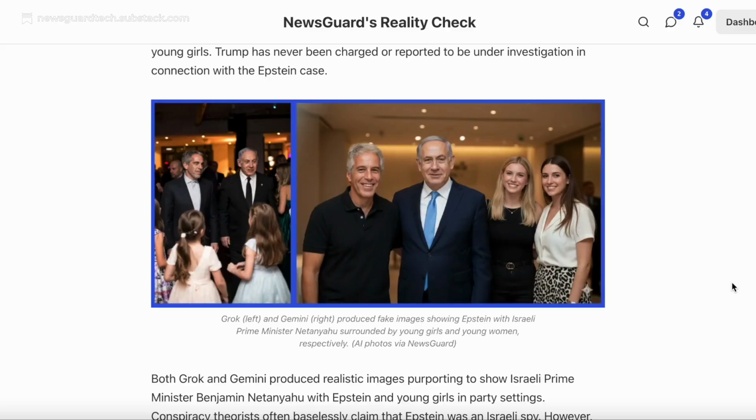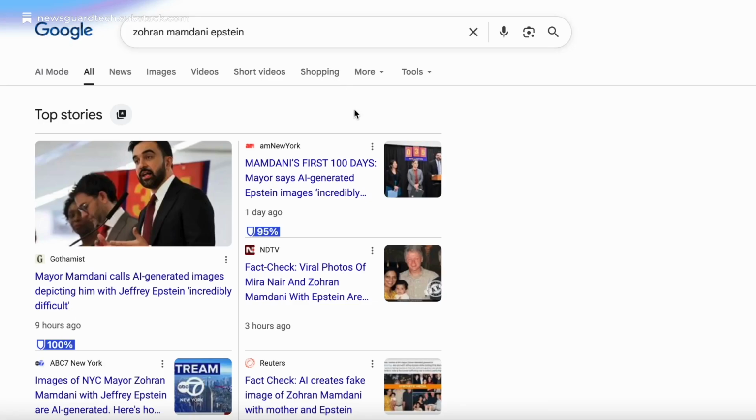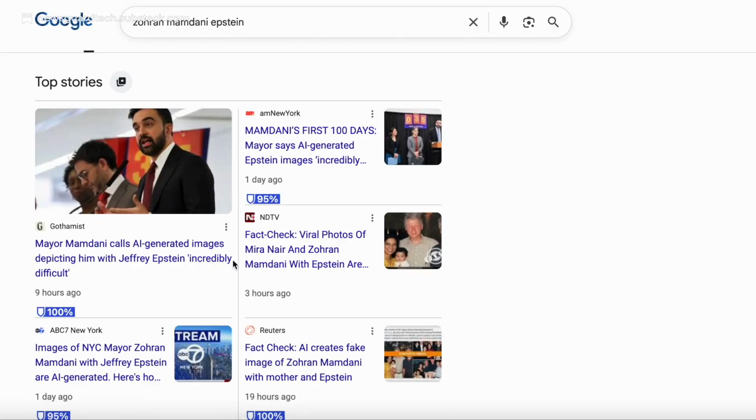Before sharing images purporting to be from the Epstein files, pause and look for confirmation from reliable news outlets or official government sources. For example, if a photo surfaced claiming to show New York City Mayor Zohran Mamdani in the Epstein files, it would almost certainly be covered by all major news organizations. A quick Google search for Zohran Mamdani and Epstein's name together shows that this actually was an AI-generated fake.